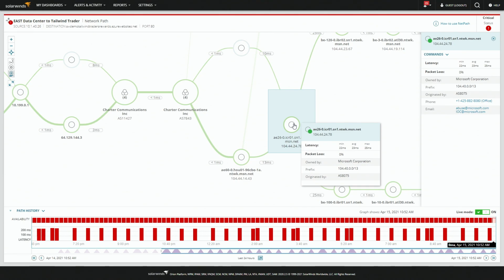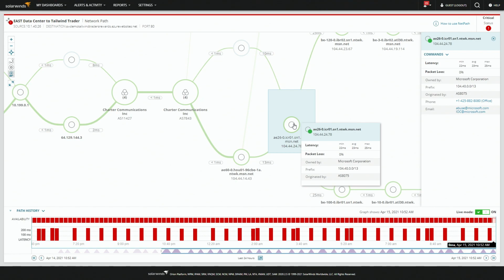So if I'm having a problem and I see something within their cloud, and all of their cloud, at least that I've seen, has all been MSN.net. That's how they've labeled all of their internal routing. So it's really easy to kind of just say, this is a cloud-based problem. Let's go ahead and contact the cloud provider and say, hey, I can't get from this location to this, and it looks like traffic is dropping right about here.